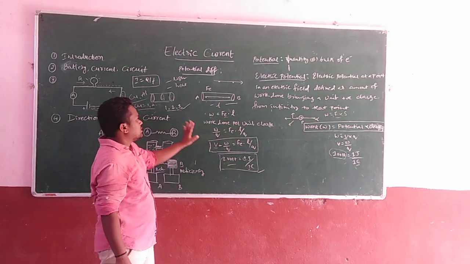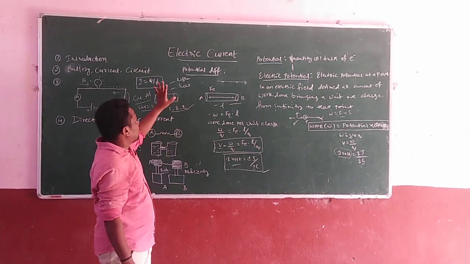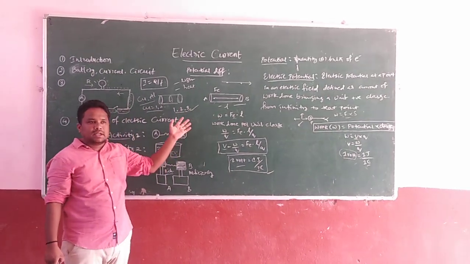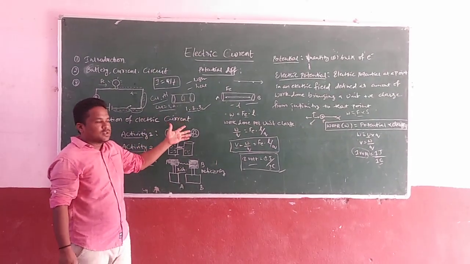This is a small introduction chapter about electric current. In the next class we are going to see drift velocity and average drift speed.